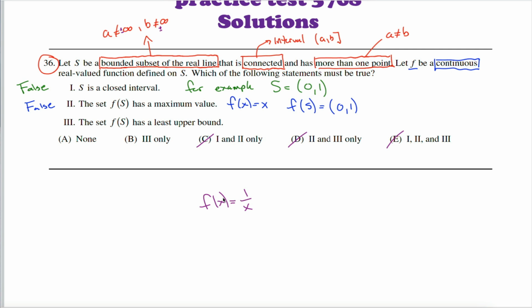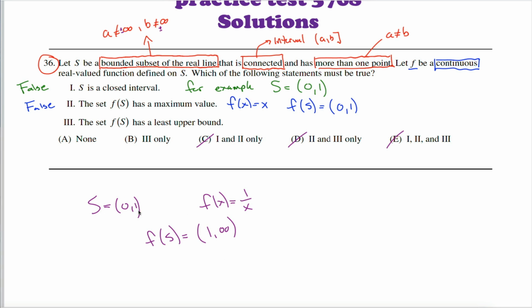In fact, if I choose this function, I can choose the same set S that I've kind of picked on already. If you take this bounded, connected subset of the real line that contains more than one point, and you map it onto some subset of the reals using this function, which is definitely continuous on this interval, and it's defined everywhere on this interval, the image of this set under this function would be the open interval from 1 to infinity.